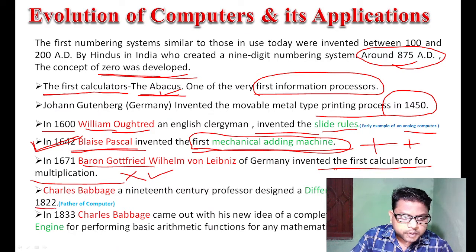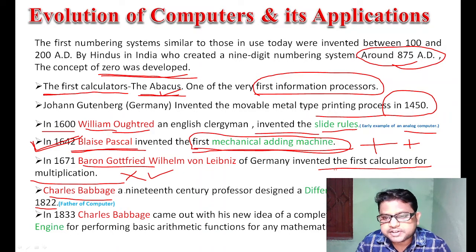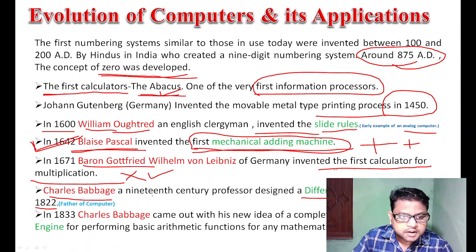In 1822 Charles Babbage, a 19th century professor, designed a difference engine, and Charles Babbage was called the father of computer, you know that.